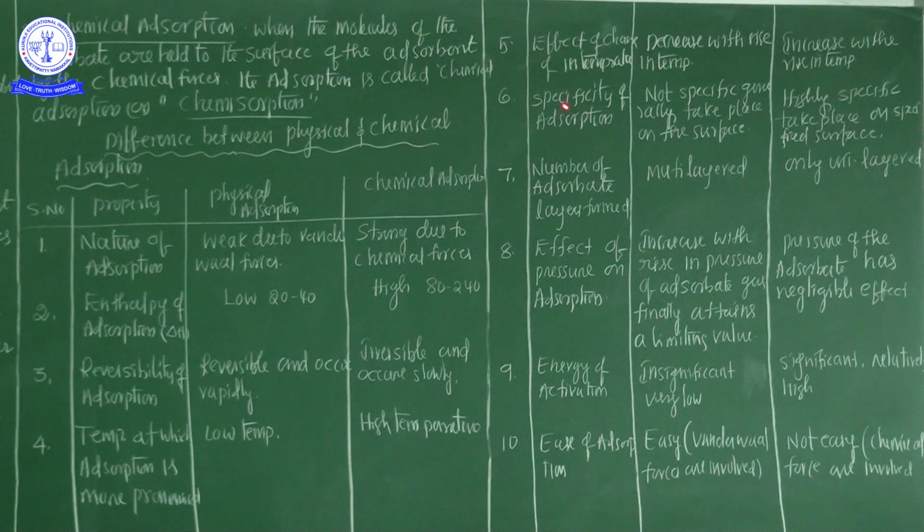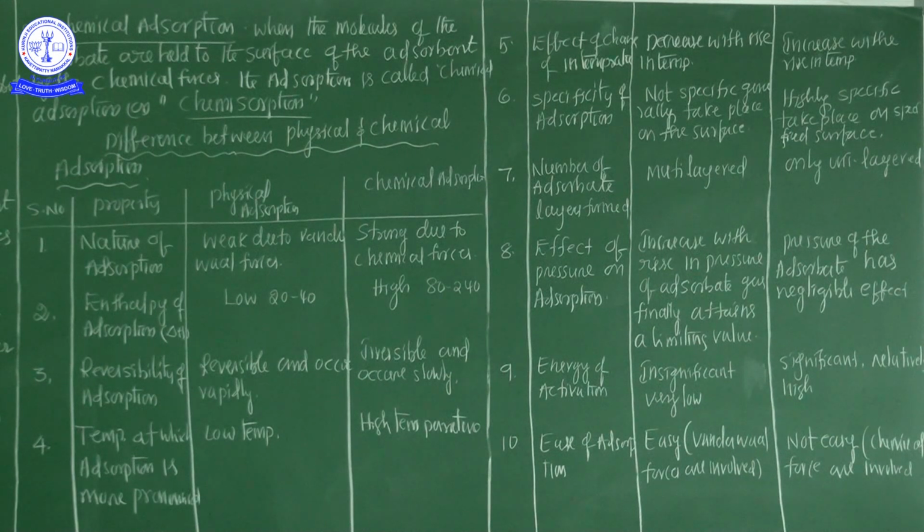So this is the most important specificity of adsorption. Physical adsorption is not specific, but generally takes place on the surface of the adsorbent. But chemical adsorption is highly specific and takes place on the surface of the matter. Okay? This is the sixth property.